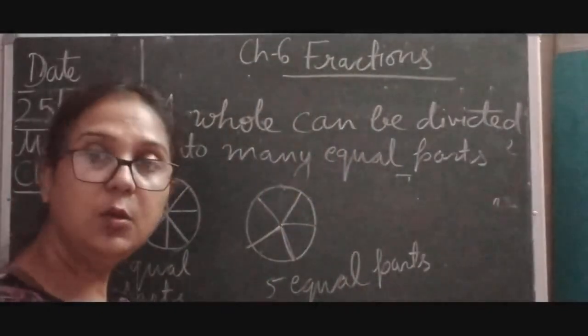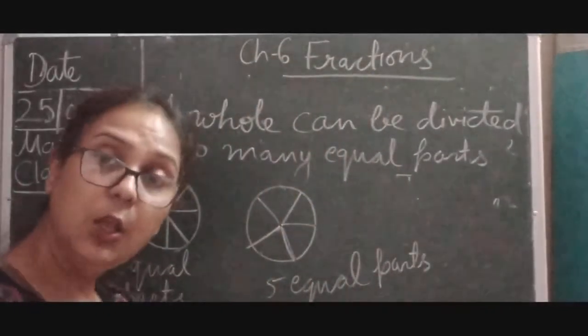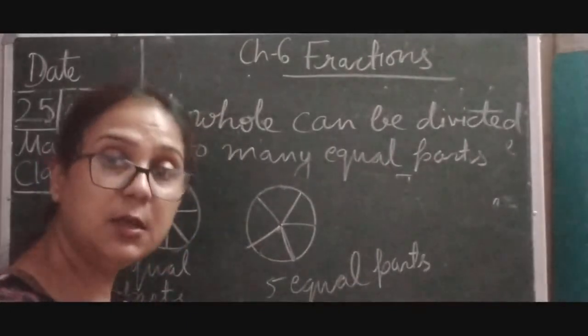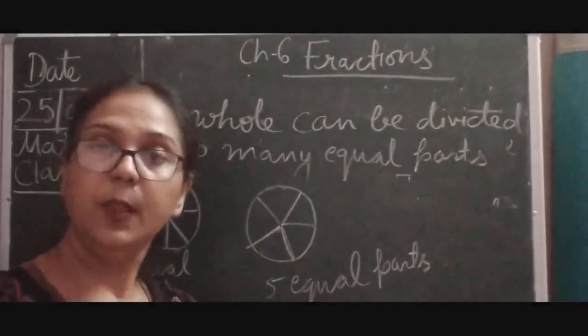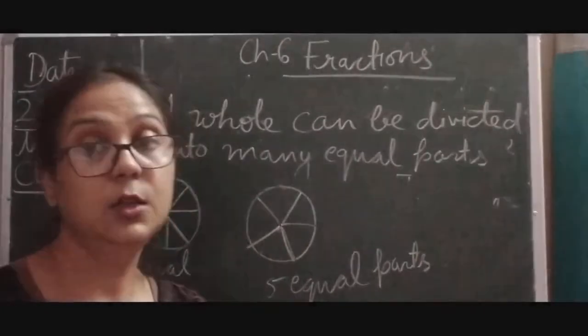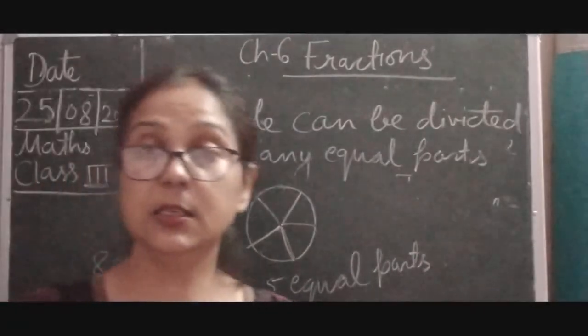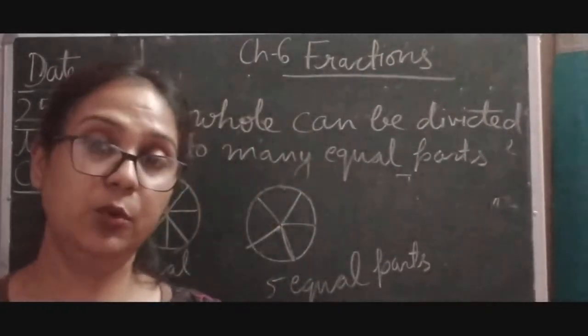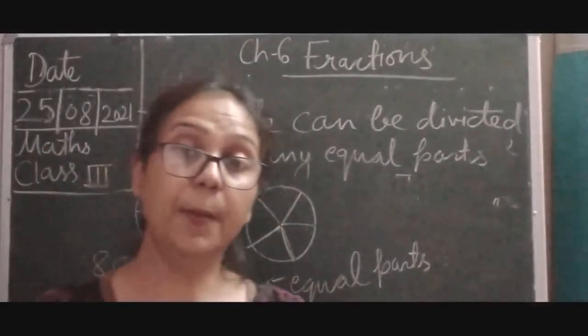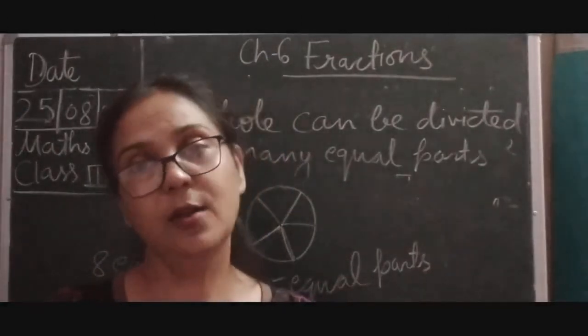अगर मुझे एक सर्कल को 5 इक्वल पार्ट में डिवाइड करना है तो मैं डिस्ट्रीब्यूट कर सकती हूँ, मैं डिवाइड कर सकती हूँ, लेकिन कंडीशन क्या है? इक्वली डिस्ट्रीब्यूशन है. तो we can divide it into equal parts. So that distribution or this division is called fraction, in however many parts we have distributed. So always remember, a part of a whole is called fraction.